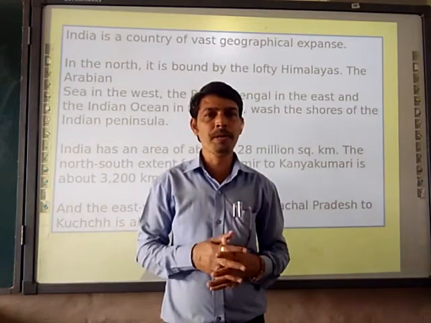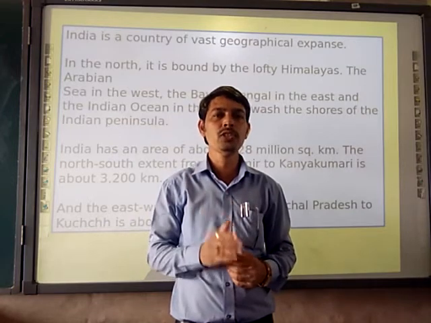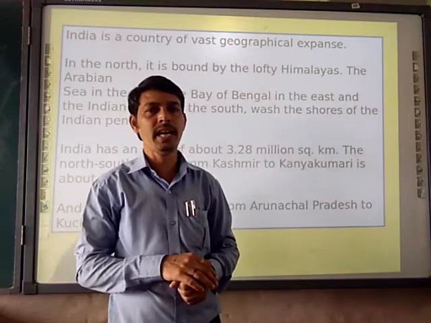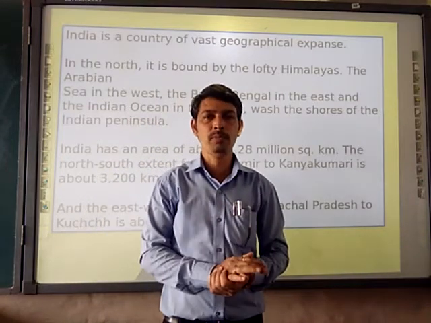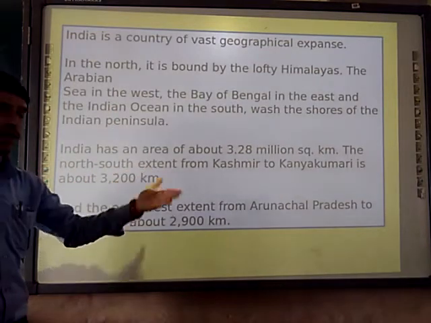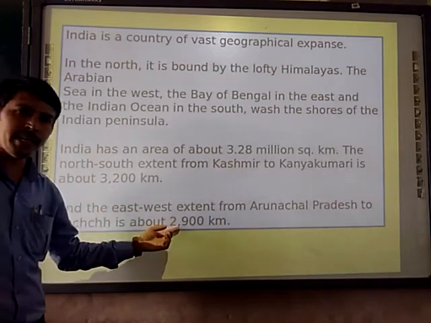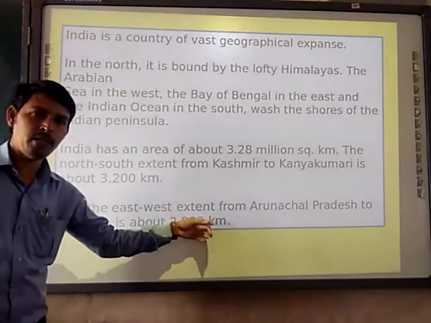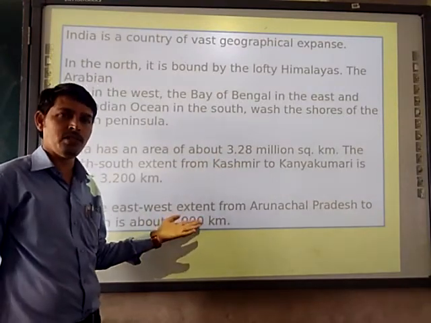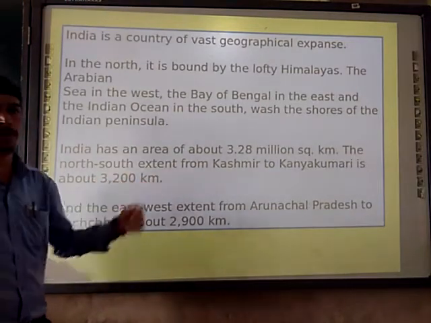For your knowing purpose, I am telling you, from north to south India has 3214 kilometres, and from west to east India has 2933 kilometres. The north to south extension I already told you, then from east to west, that is 2933 kilometres. When you go to higher classes, you will come to know the exact kilometres. Here it is 3200, but it is 3214 kilometres.